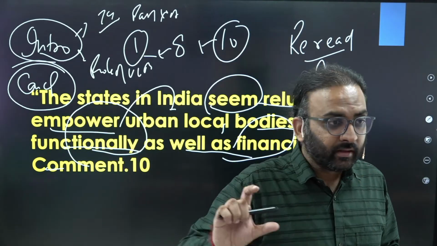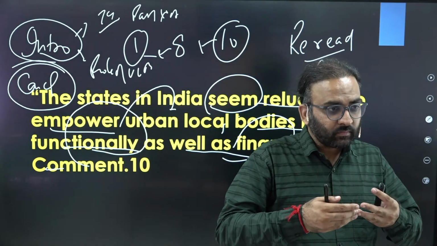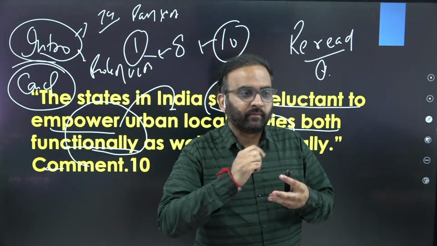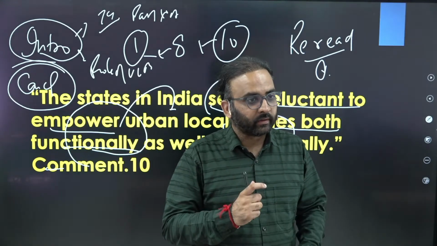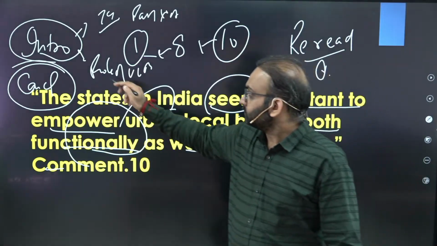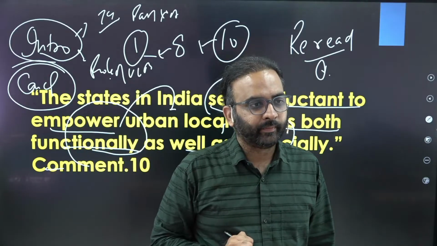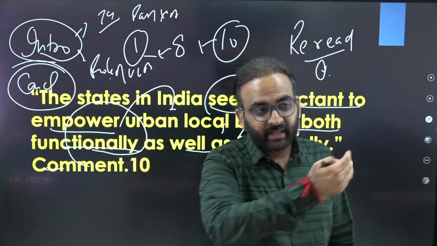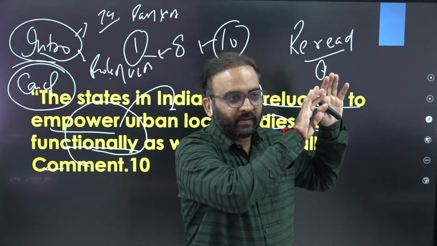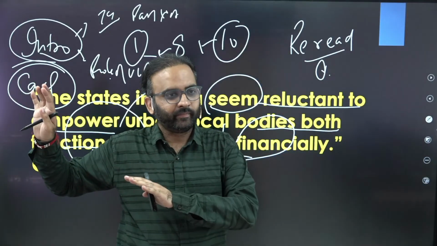So you are setting the premise. Then you are writing that, but urban local bodies in India seem to be lacking finances and functions. You get the point? So by specifying the context and the role, you will set the premise for your body part. By this introduction, you yourself can observe how there is a flow, a smoothness in reading the answer. You get the point?